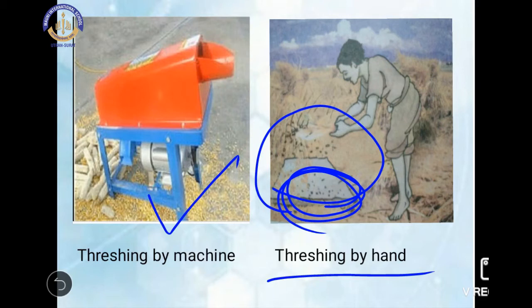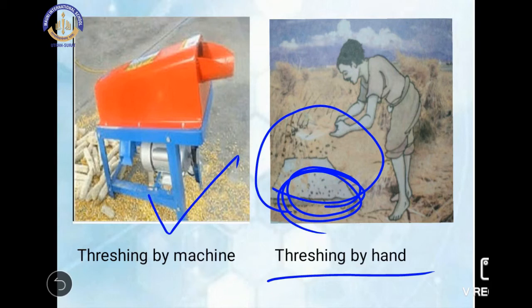In earlier times, the threshing process was done by hand and by the bullock also. So a question may arise in your mind: how can we use the bullock to separate the grain from the stalk?